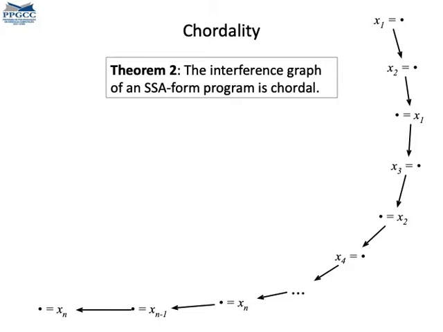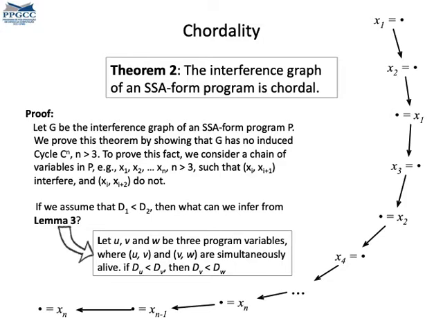Now that we have lemma 3, we can prove the main theorem of this class on SSA-based register allocation. The interference graph of an SSA-form program is chordal. To see that the theorem is true, we shall use this figure on the right. So, we must prove that the interference graph of an SSA-form program has no induced cycle with more than 3 nodes. To see that such is the case, let's look into chains of interferences that are chordless. In other words, chains of nodes so that any 2 consecutive nodes interfere, but non-consecutive nodes do not.